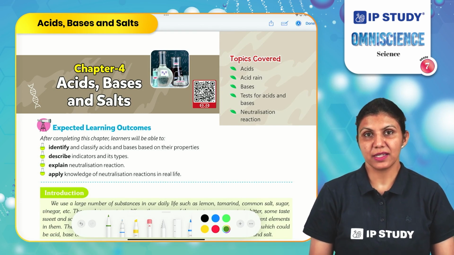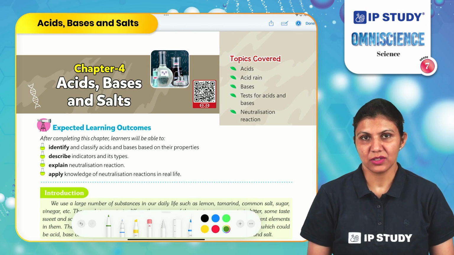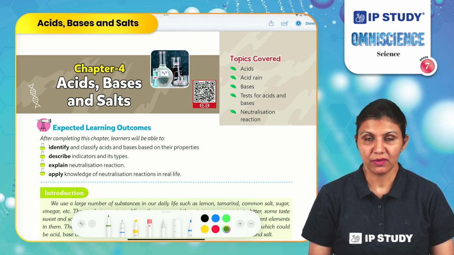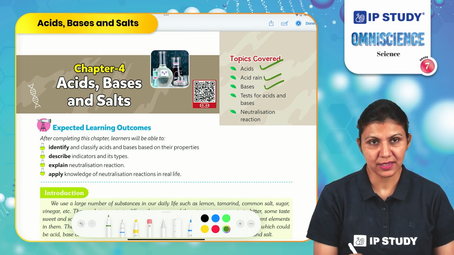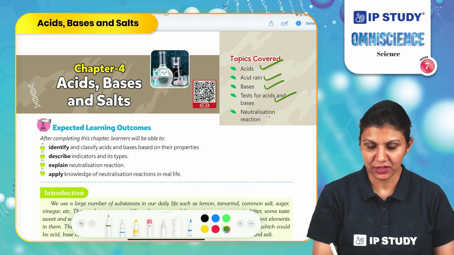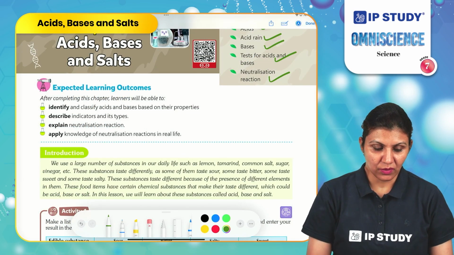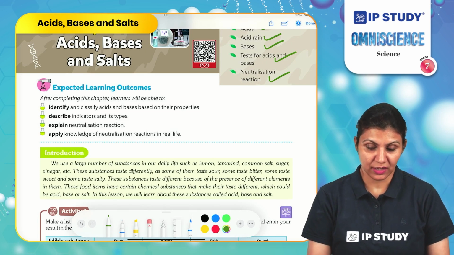Today we will discuss grade 7 chapter Acids, Bases and Salts. In this chapter, we will cover topics such as acids, acid rain, bases, tests for acids and bases, and neutralization reaction. We use a large number of substances in our daily life such as lemon, tamarind, common salt,